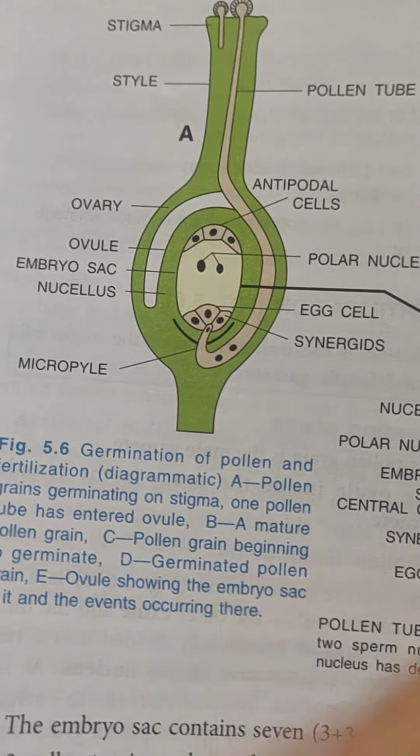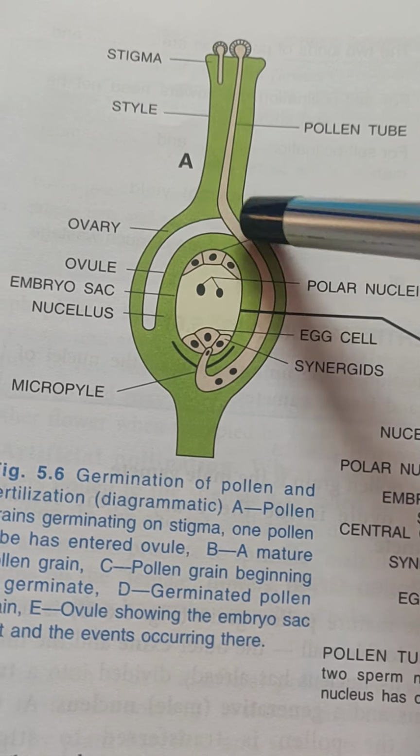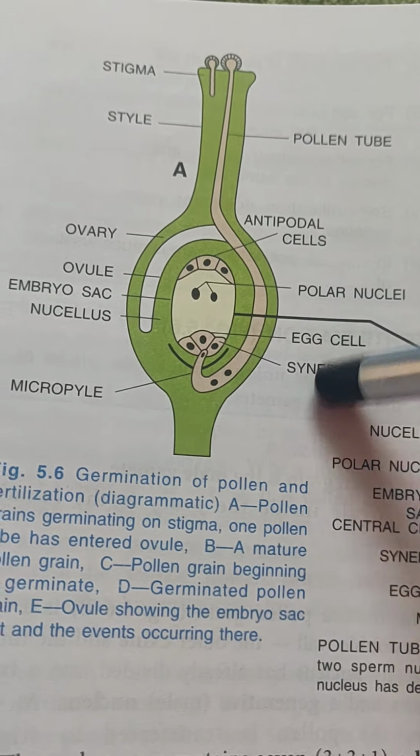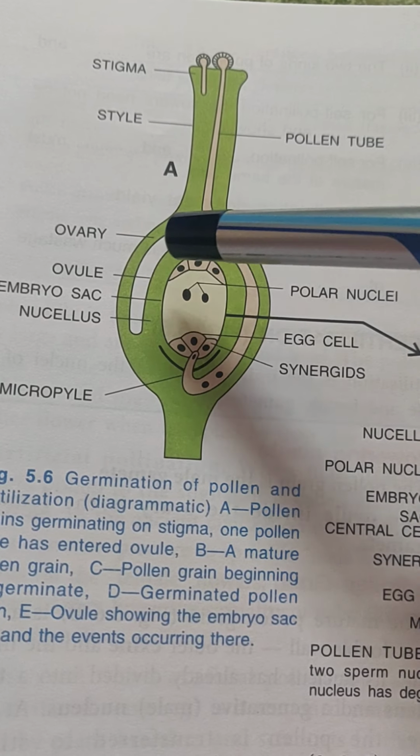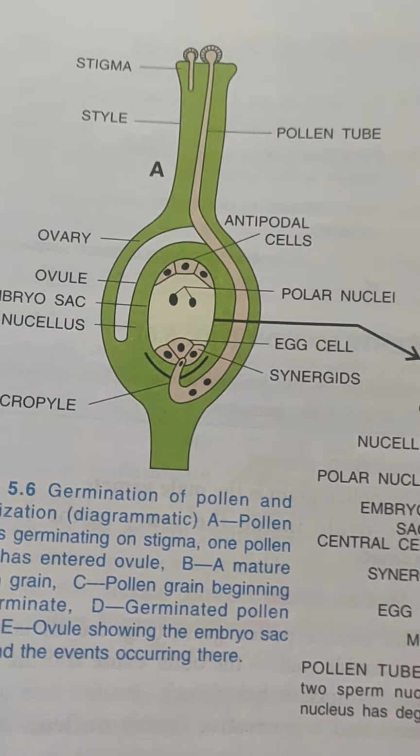Once the fertilization takes place, what happens? The ovary becomes the fruit. The wall of the ovary becomes the pericarp.